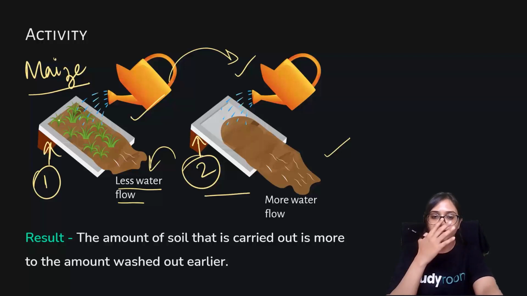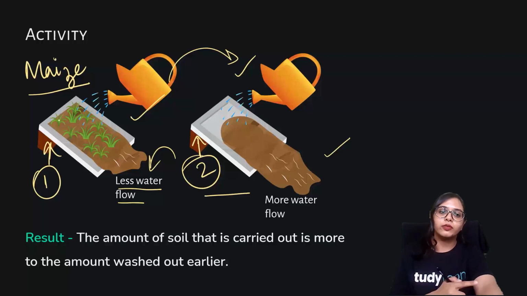So naturally in trough 2, the water as well as the soil is flowing freely, whereas in trough 1, there is less water and less soil flowing, because the water is also being absorbed by the soil, because water is ultimately being taken up by the roots for the nourishment of the plants.